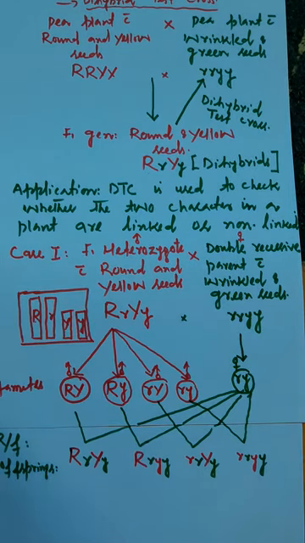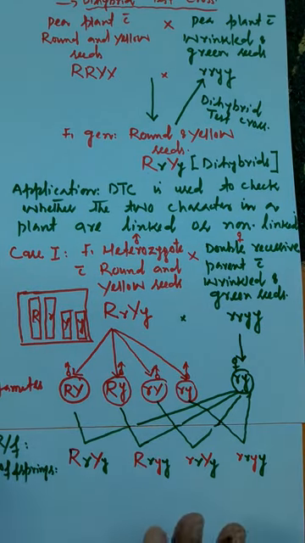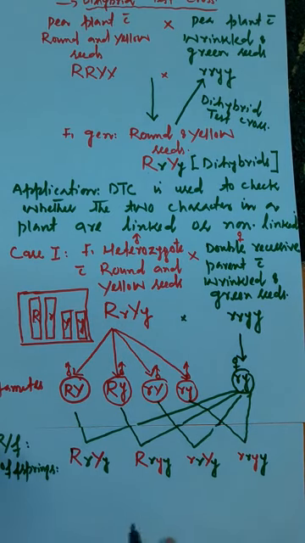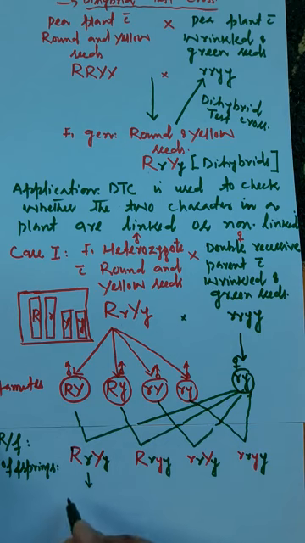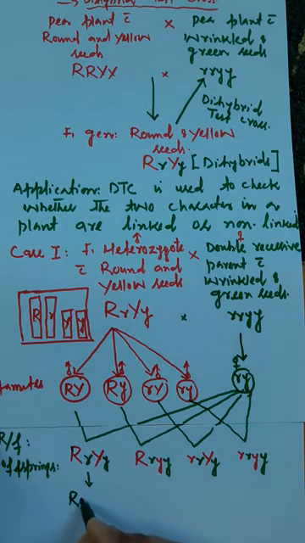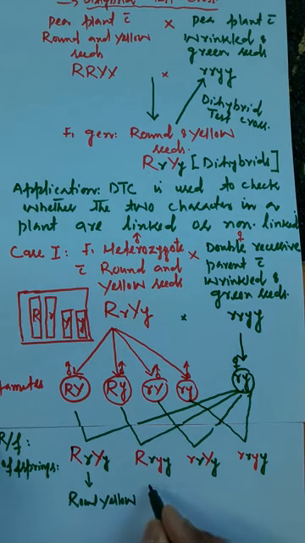There are produced 4 types of offsprings, and their phenotype will be here. This will be round yellow, it will produce the seeds round yellow.